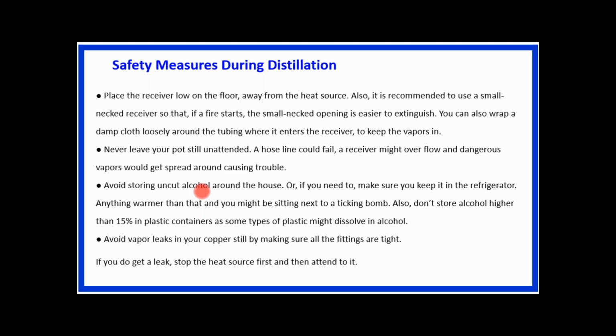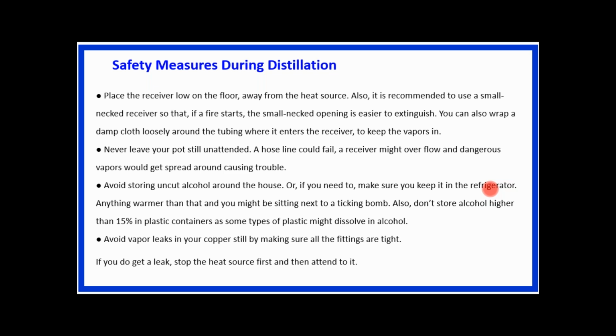Avoid storing uncut alcohol around the house, or if you need to, make sure you keep it in the refrigerator. So you have to place this alcohol in the refrigerator or at a low temperature, because generally most of the alcohols have a boiling point of less than 25 degrees Celsius, and some of the alcohols have a boiling point below zero. So even at 1 degree Celsius there is a chance of this liquid converting into vapors.